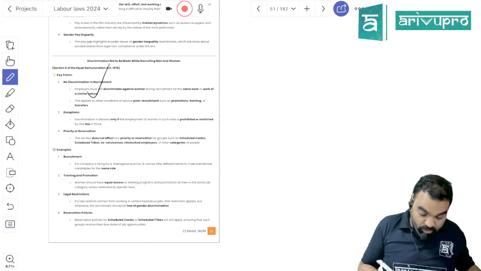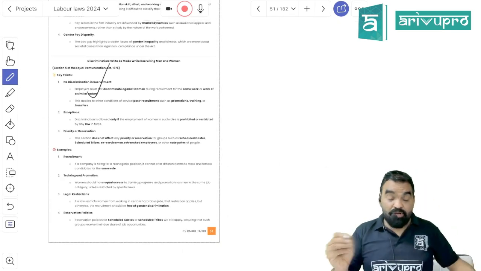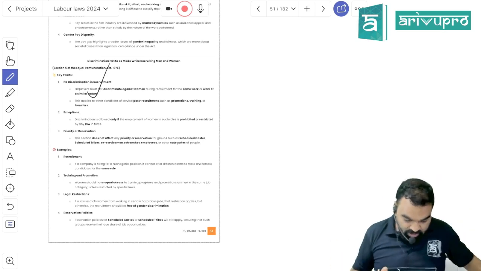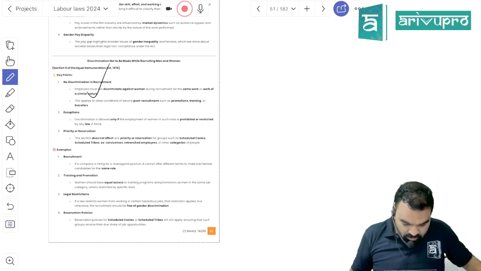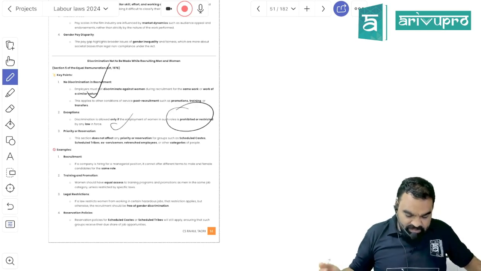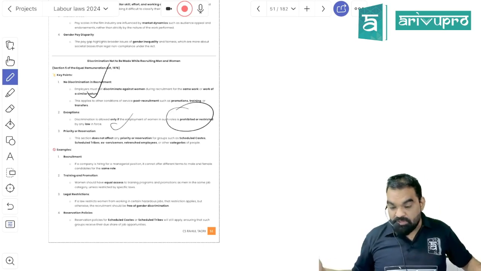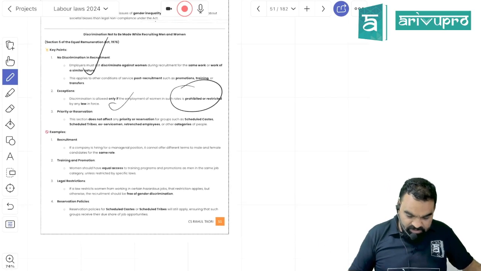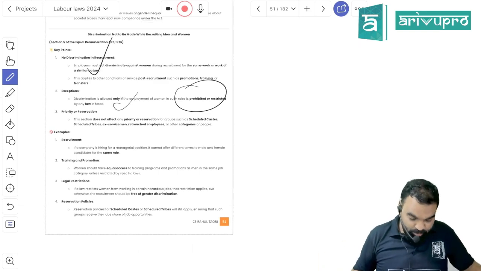I told you recruitment, maybe there should be no, not at all. In terms of recruitment, there should be no discrimination, right? But there are certain exceptions, like you cannot appoint a man for taking care of the children in Anganwadi or Balwadi. So that is something different. So reservation can be done for women, right?